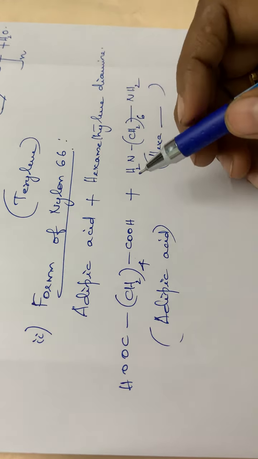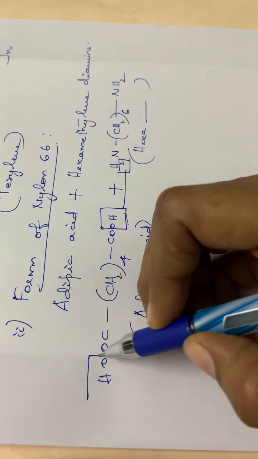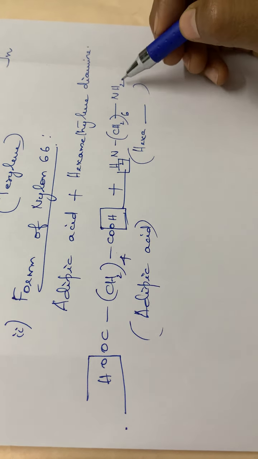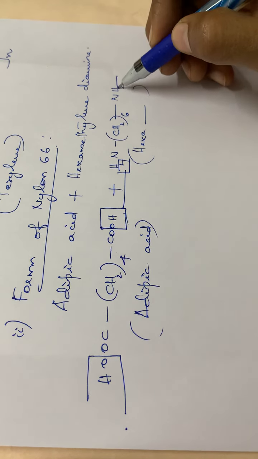So here also condensation takes place, that is OH from this adipic acid and one hydrogen from this amino group. So water will be eliminated. Here also at this position OH will be eliminated with another hexamethylene diamine molecule, and here also one hydrogen will be eliminated with another adipic acid molecule.